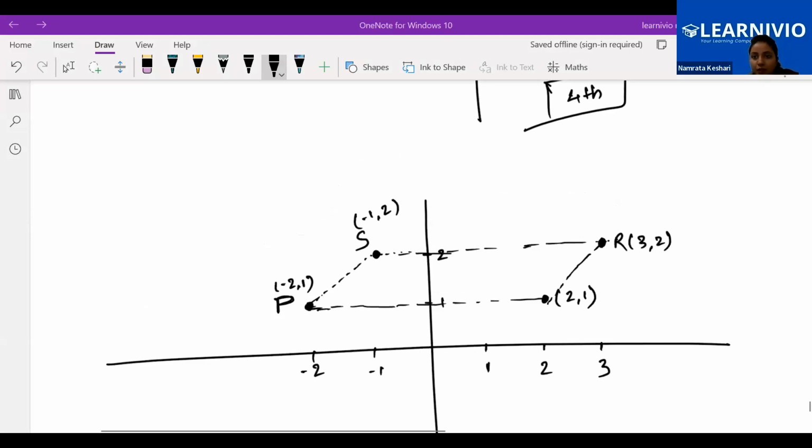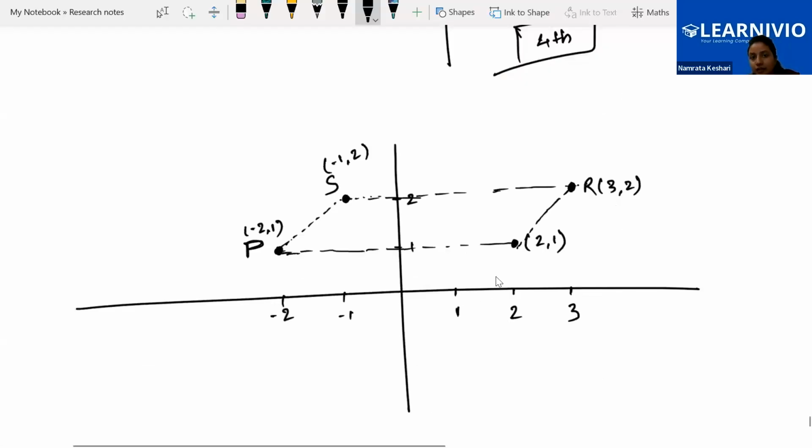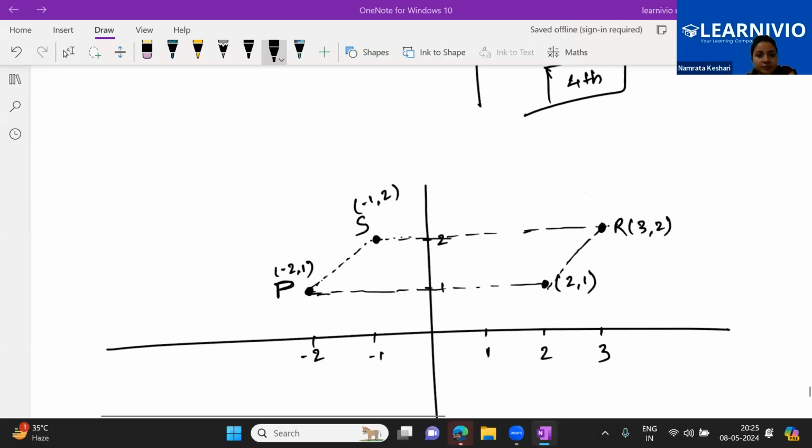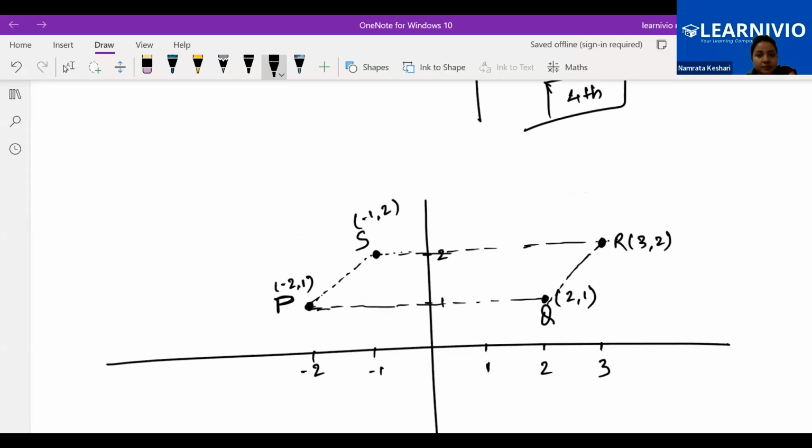Okay, no worries. We will be talking about that in a minute. This type of shape you have not got, Arhan, right? No, ma'am. We'll be discussing that. PQRS, this is how I have located it, and this is what I have got. Tell me who has got the same. Whoever is saying parallelogram, you all have got the same, right?